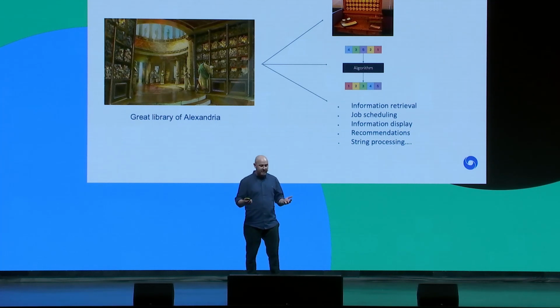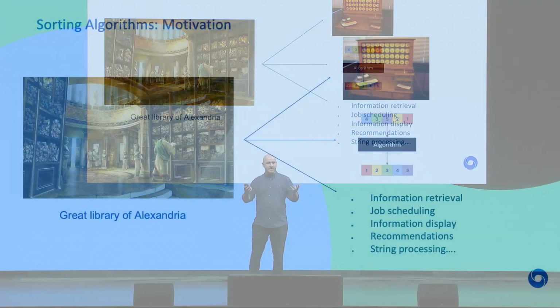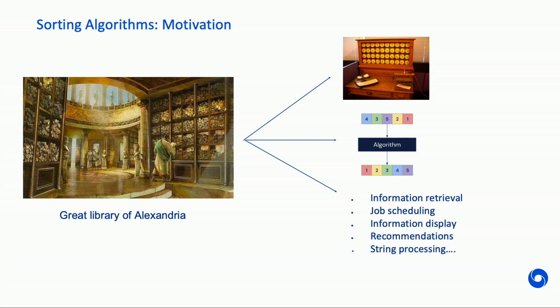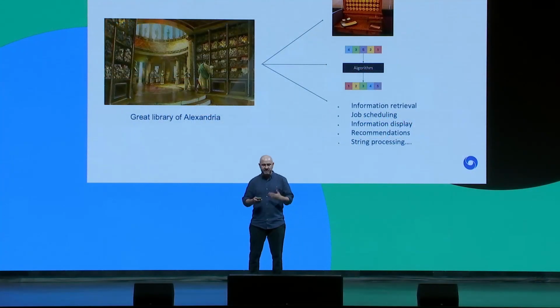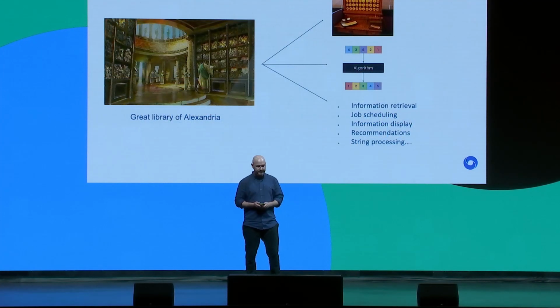Today, sorting is found all over in all the different types of applications we use, from retrieving information and prioritizing what we see, to determining what jobs to schedule and prioritizing their ordering, to displaying information, as well as ranking the search results that you would see when using recommendation systems. We even see sorting algorithms as being very prevalent in string processing.